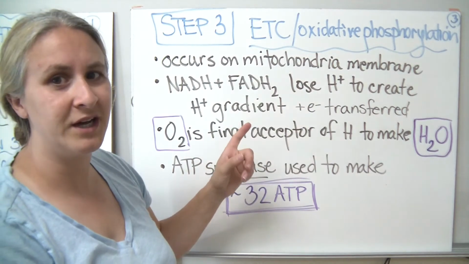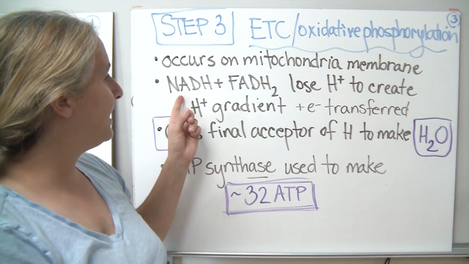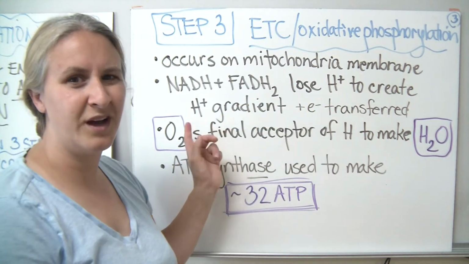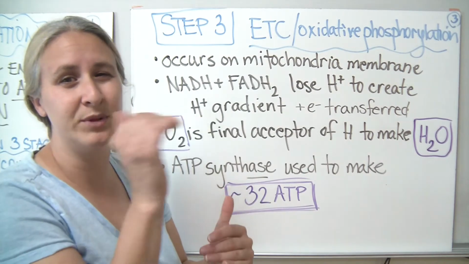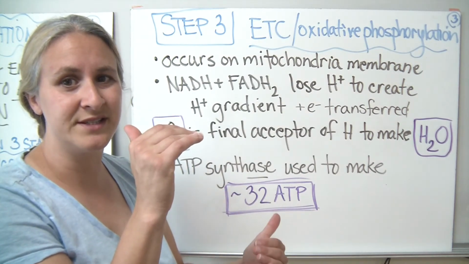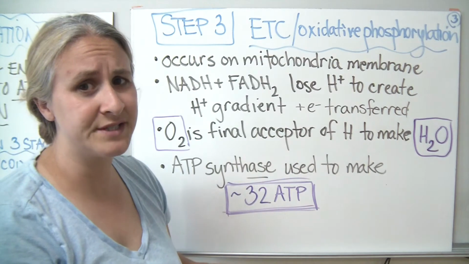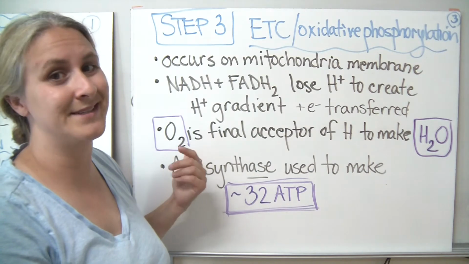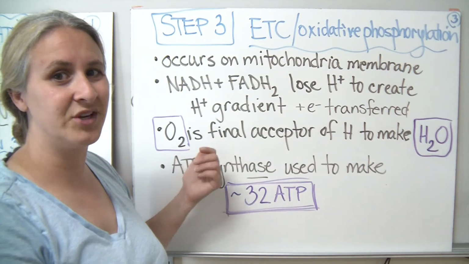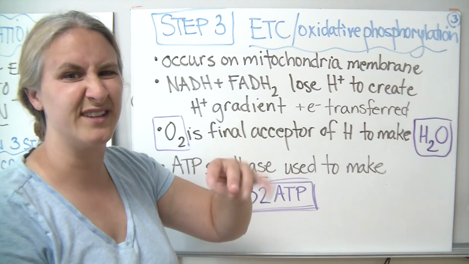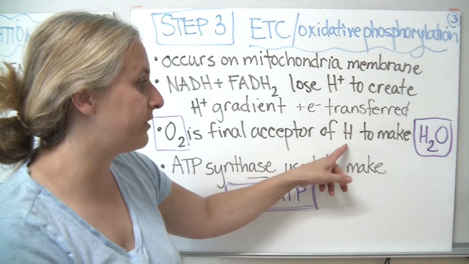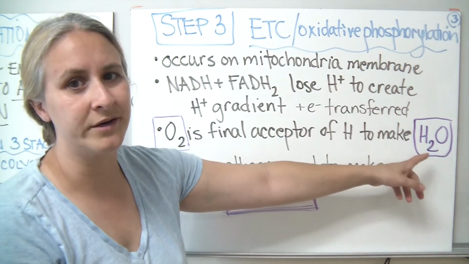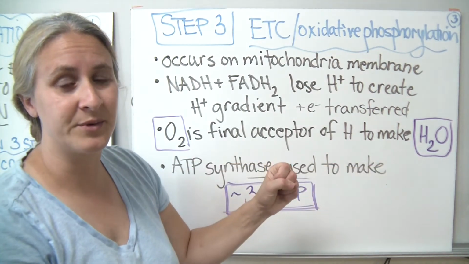So what happens during the electron transport chain? Well, we said it happens on the mitochondrial membrane, and then we're going to take NADH and FADH2, and they're going to lose their hydrogens to create a hydrogen gradient. So there's going to be a difference. There's going to be pluses on one side of the membrane and electrons on the other. The electrons get transferred around. Along the way, this is where our oxygen comes into play. This is the step where it's needed because oxygen is the final acceptor of those electrons in this little cascade or waterfall of reactions. Well, if I combine oxygen and hydrogens in the right quantities, I'm going to make water. And this is why water gets made during cellular respiration.